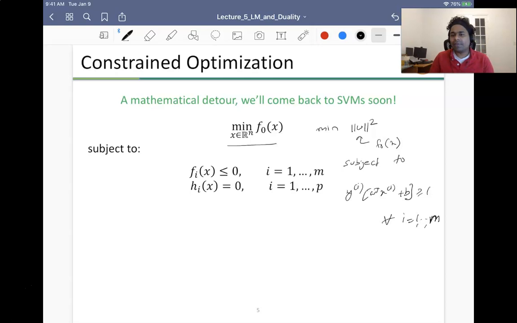There are capital M data points, and for all i in 1 to capital M, I want this to be true, right?